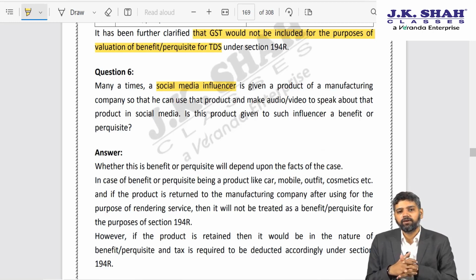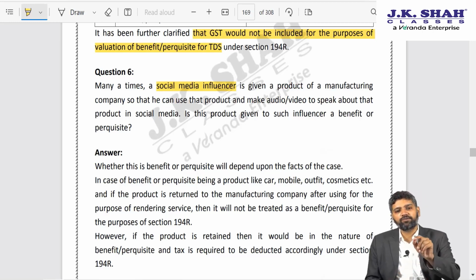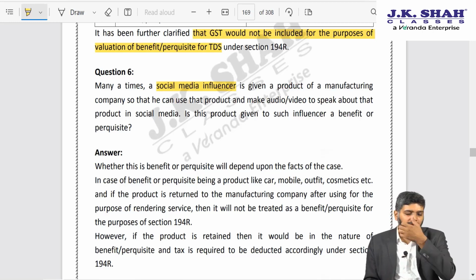Earlier days when we used to watch TV, at that time advertisements used to come on the television box, many of which were irrelevant to me. Like for example, I am a kid and some shaving cream ad comes. Now that's irrelevant to me, so I used to just ignore it or change the channel. But now companies have realized that the advertisement has to hit the target customer. It has to be on the point, and as a result, this social media influencer business has sort of taken off. What do you mean by social media influencer?